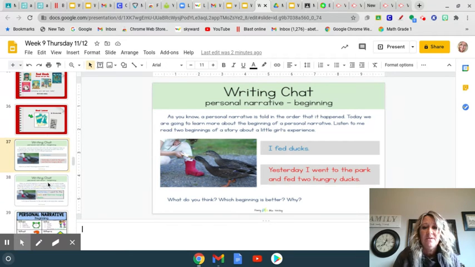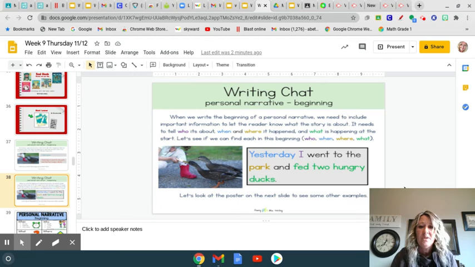So let's go ahead and go to this next slide right here. When we write the beginning of a personal narrative, we need to include important information to let the reader know what the story is about. It needs to tell who it's about, when and where it happened, and what is happening. Let's see if we can find each in the beginning.